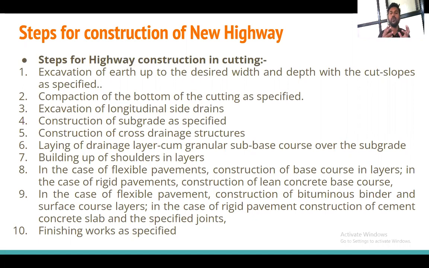Okay, and after that, what do we have to do? We have to provide the surface binder layer in the flexible pavement, and in the rigid pavement, we have to provide the concrete layer, maintaining whatever desired thickness is designed. Okay, and after this, we have to go for the joints. We have to provide the joints in the rigid pavements. Then the last step is what? The finishing steps.